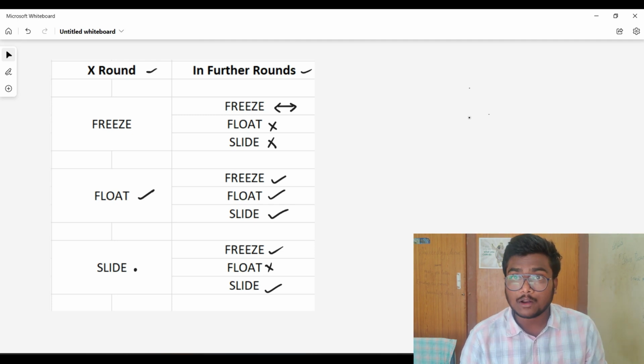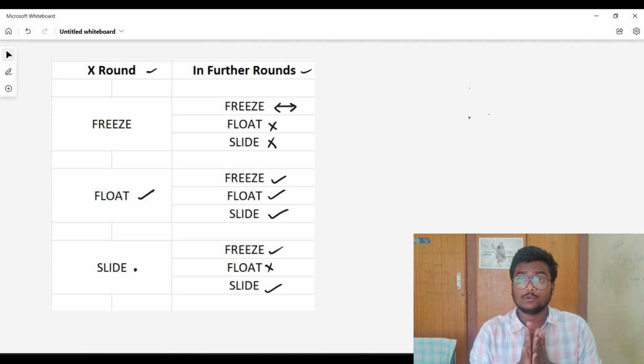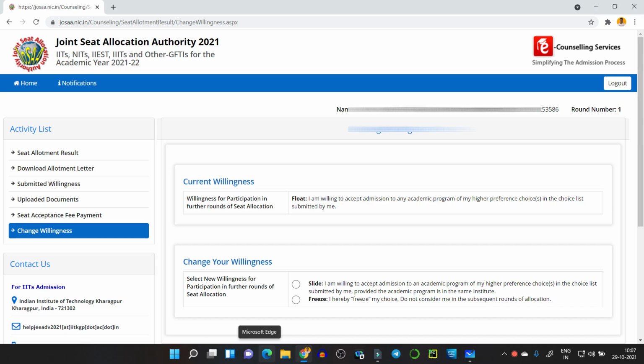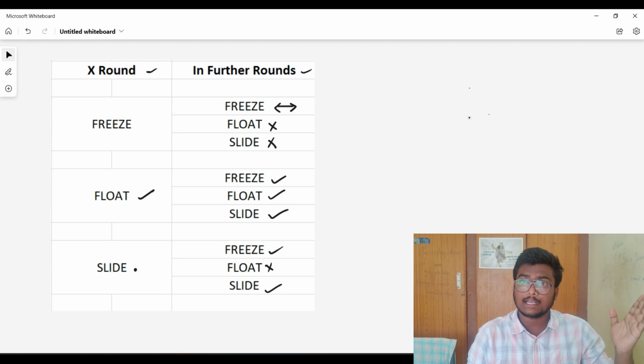So if you already kept slide now, you have an option called, just check this screenshot which I am keeping on the screen. You can see the change willingness option is also available. Those who chose the slide without knowing this particular thing, if you want to change it to float or freeze, you have the option to change that now. So use the change willingness option in your dashboard. Just log in and check for that option. So you can check the screenshot.